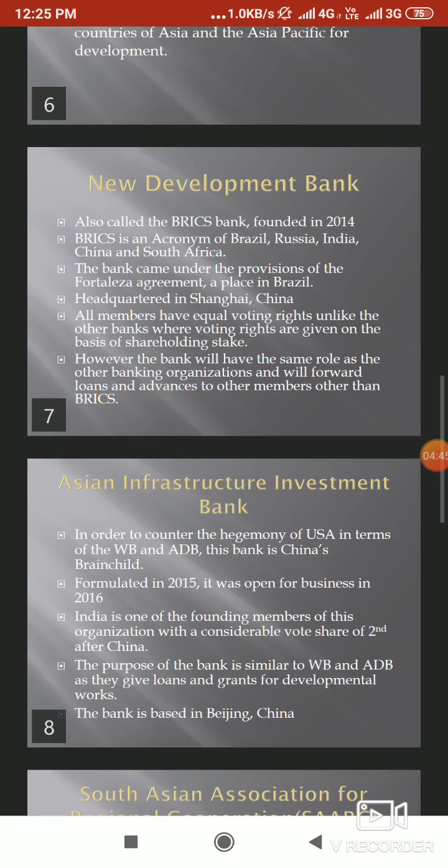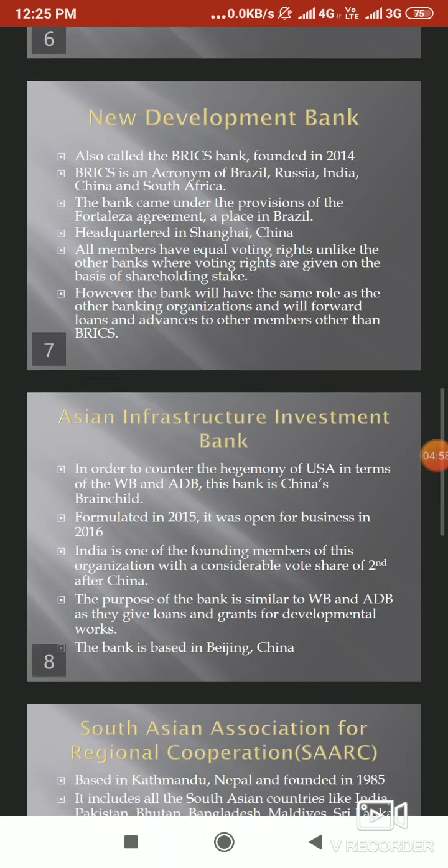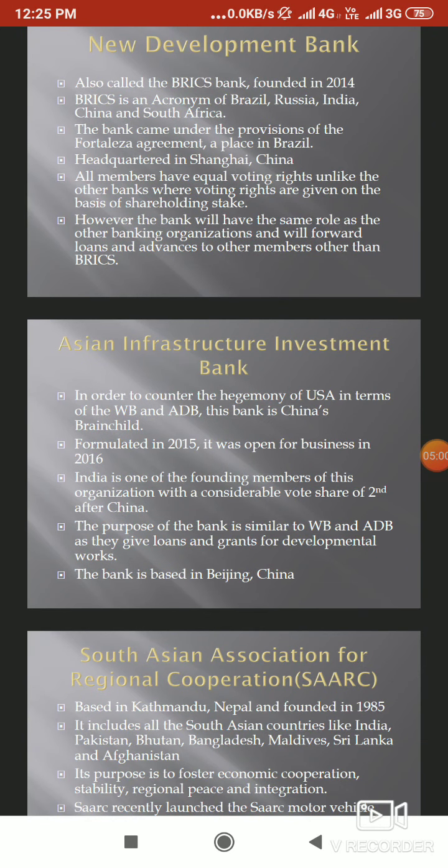So, in the case of the New Development Bank, it does not necessarily mean that the members have to be from that particular BRICS membership. They can be members from outside who can also qualify to get loans from this New Development Bank. Then we come to the Asian Infrastructure Investment Bank, also known as the AIIB.